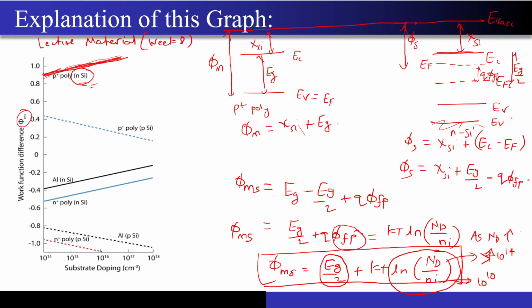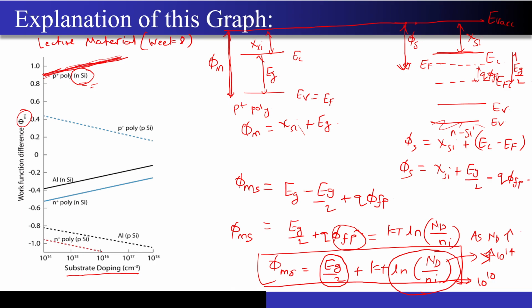Correct? So one more thing that we can have is, we know that this phi m exists over here. Now what happens when I increase the substrate doping? What happens when I increase the substrate doping? So this phi s that you are seeing over here will decrease.